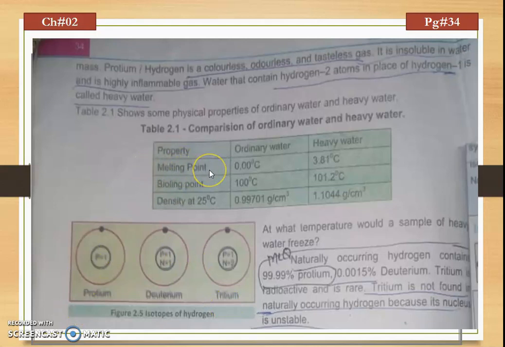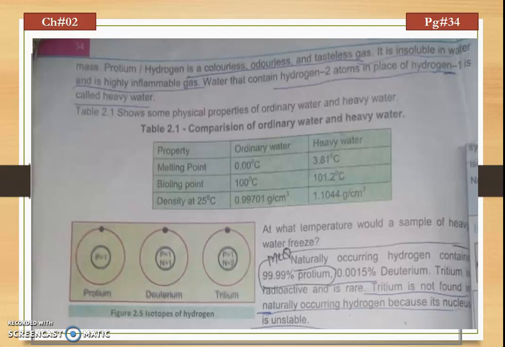There are some physical properties given in the table which give us the comparison of ordinary water and heavy water. The melting point of ordinary water is 0 degrees Celsius while heavy water is 3.81 degrees Celsius. The boiling point for ordinary water is 100 degrees Celsius while for heavy water it is 101.2 degrees Celsius. The density of ordinary water at 25 degrees Celsius is 0.99701 gram per centimeter cube, while for heavy water it is 1.1044 gram per centimeter cube.